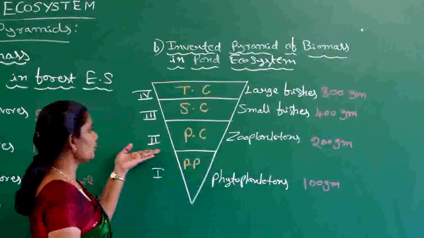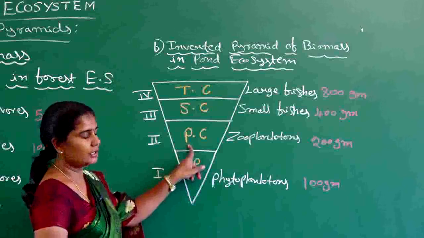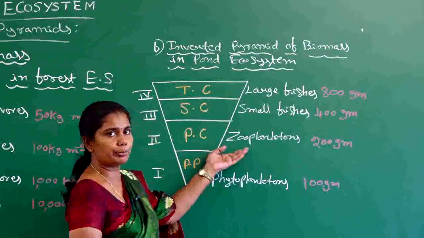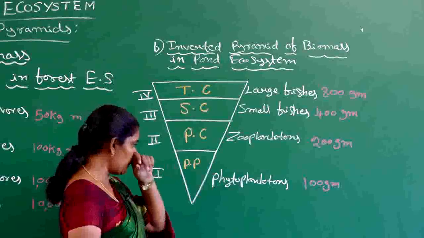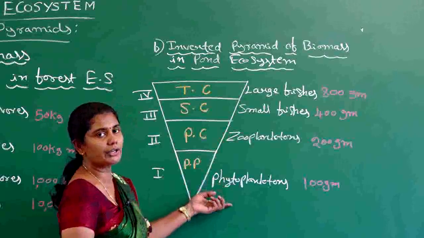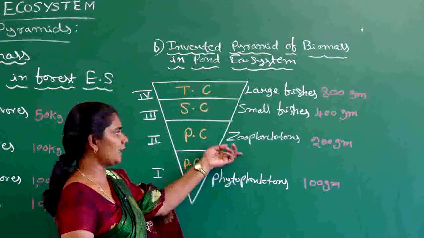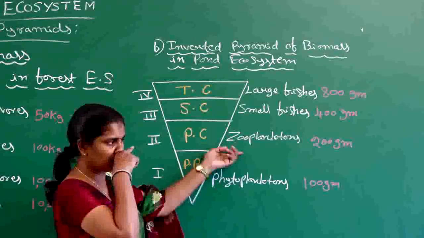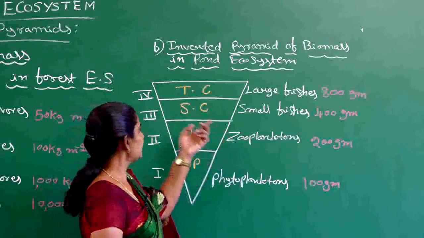Next is the second trophic level, which is going to be occupied by the primary consumers. As an example, we can take the zooplanktons, which depend upon the phytoplanktons for their food. The biomass of the zooplanktons is more compared to the biomass of the phytoplanktons, because by eating the phytoplanktons, the zooplanktons get more food and energy, and they multiply and increase their biomass by their growth.